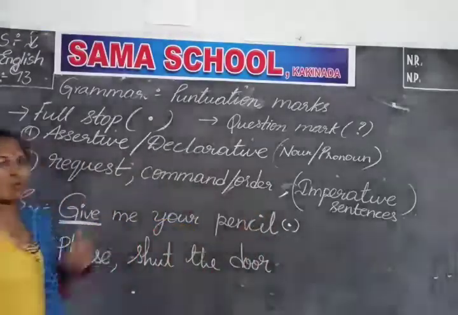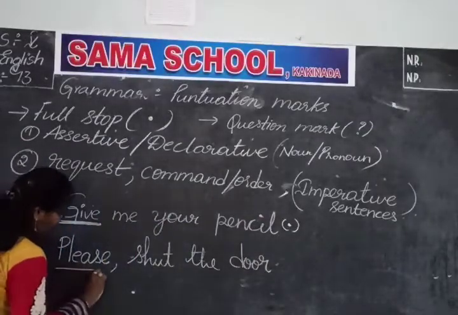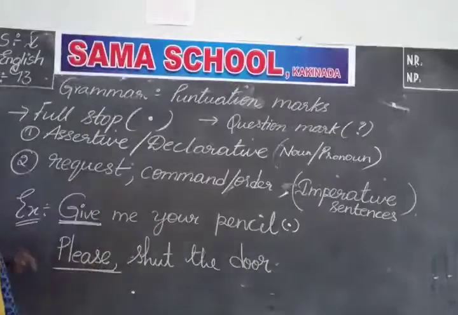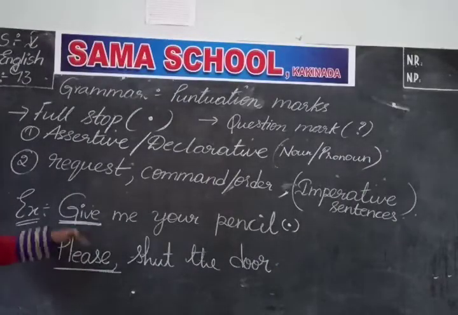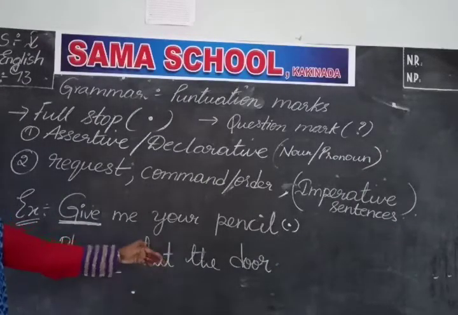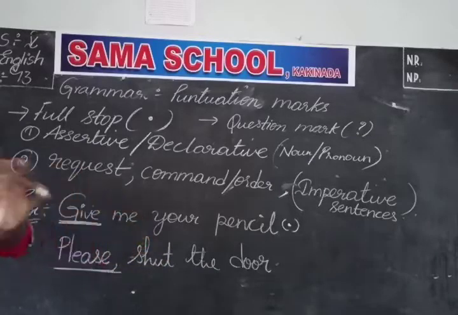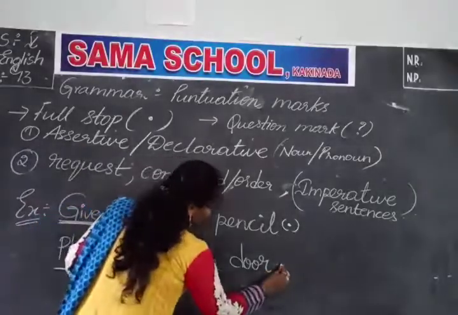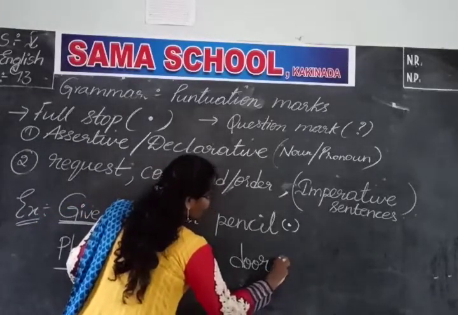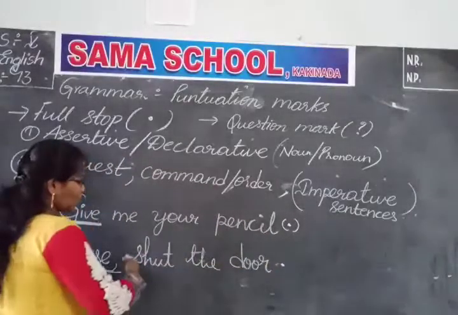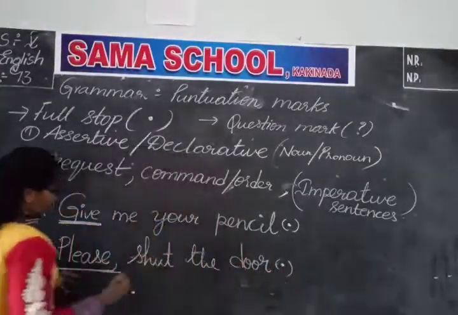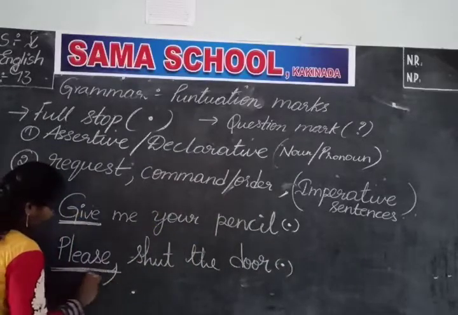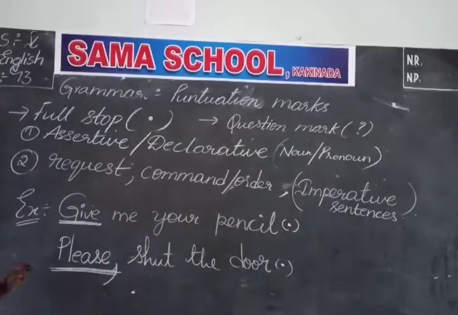I started with a requesting word. Please means I am requesting. So I started the sentence with the requesting word. Please shut the door. Shut the door means I am asking you to close the door. The information is very clear. Shut the door means it's completed. A sentence should be finished, completely given information. So we will place a full stop. But here also we didn't start with a noun or a pronoun. We started with the word please. Okay children?